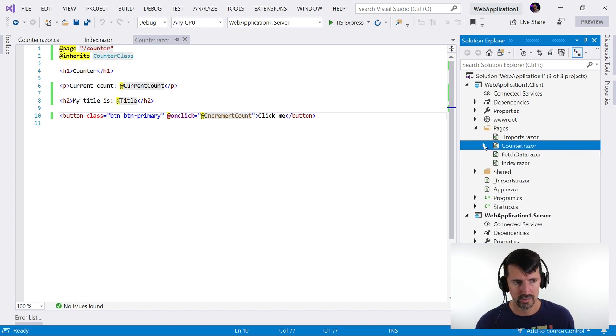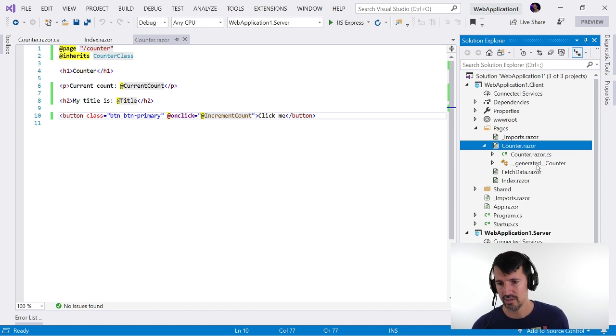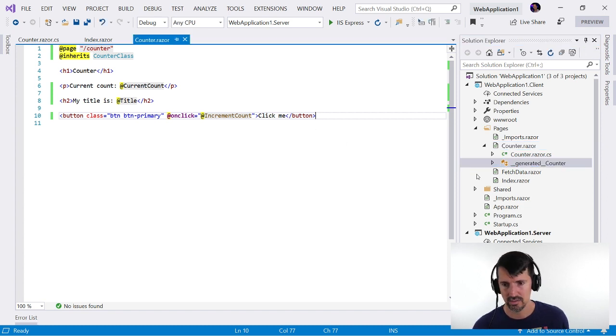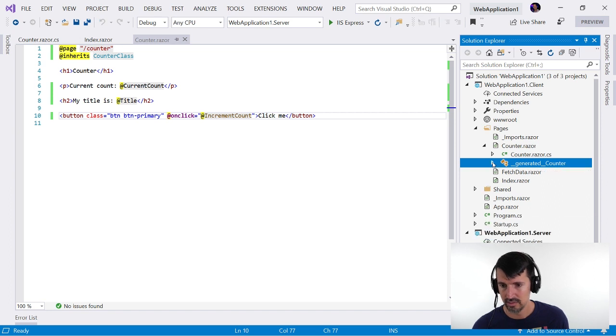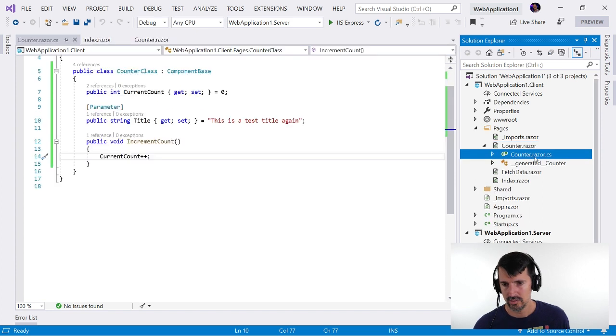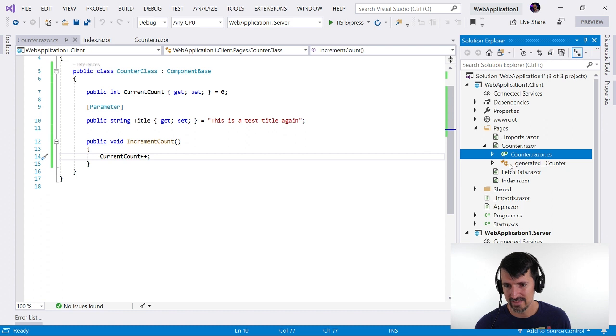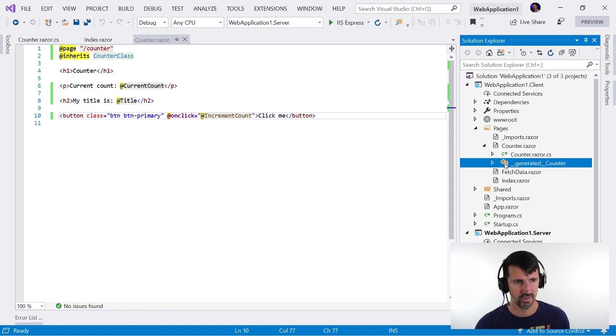Oh. Sweetness. Thanks, Carl. Just, oh, what's this generated underscore? What's that? Huh. Okay. I don't know what that is. Now rename the class. Do I need to have a .razor.cs, or can I just say, you know what, I'm going to find out. I'm just going to try it. Okay, nope, it's got to be .razor.cs. Okay. Well, that's pretty cool. I don't like this being down here. That's for sure.